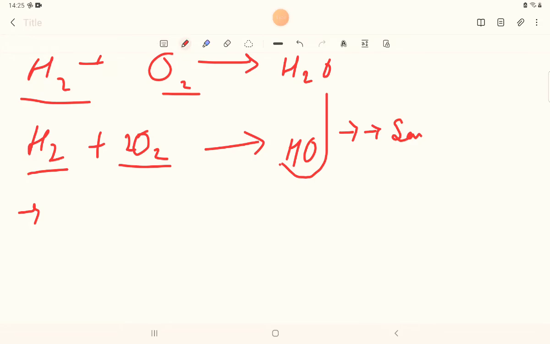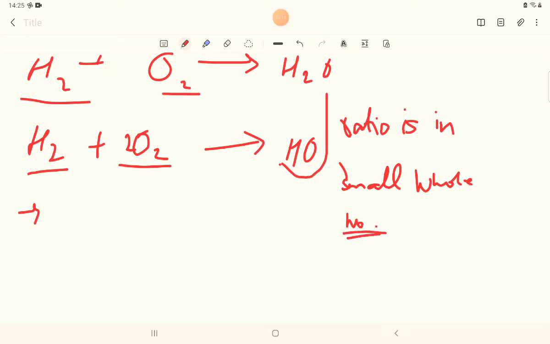So I'll write: ratio is in small whole numbers.